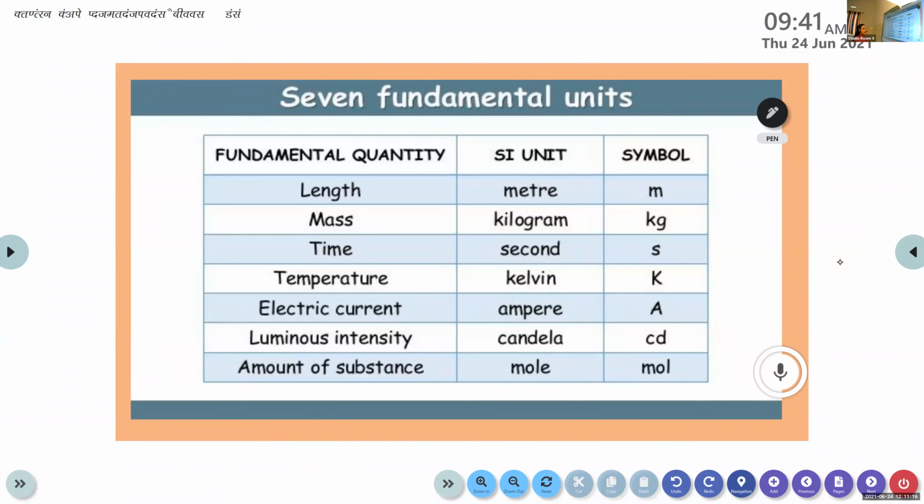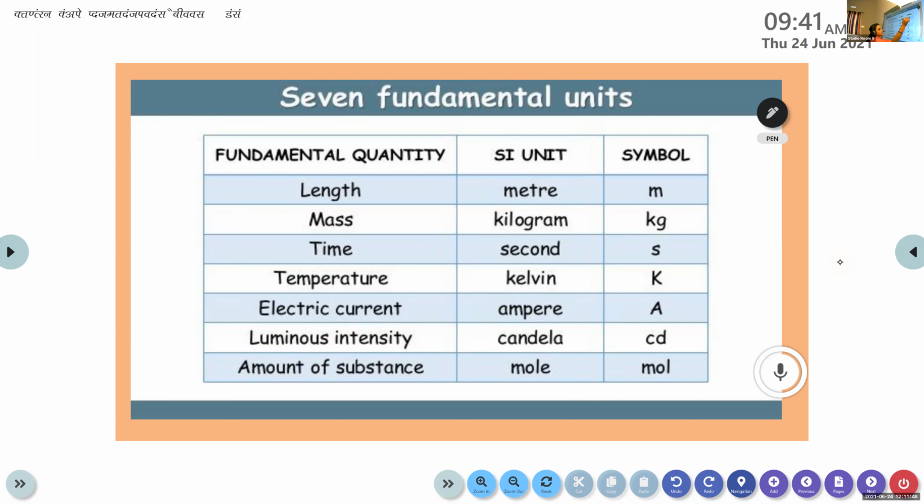They are length, mass, time, temperature, electric current, luminous intensity, and amount of substance. The unit of length is meter, mass kilogram, time second, temperature Kelvin, electric current ampere, luminous intensity candela, and amount of substance is mole. And we can express the unit in terms of some symbols. Normally we use symbols to represent the unit.